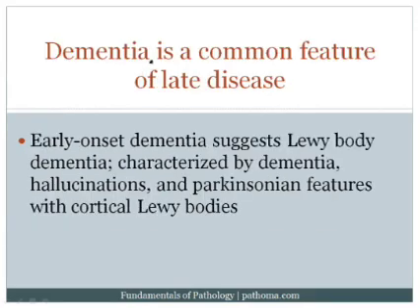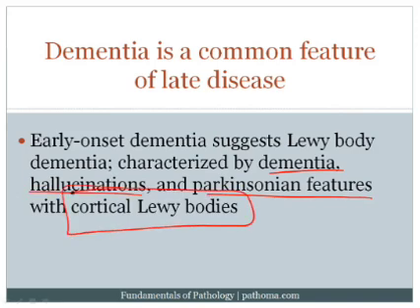Over time, patients with Parkinson's can develop dementia. It's relatively common. However, it is seen late in the disease, for example, years into the disease. If a patient has early onset dementia, for example, within the first year of diagnosis, that suggests a different disorder, which is called Lewy body dementia. And what's important about Lewy body dementia is that, of course, you get dementia with Parkinson's-like features. They can also have hallucinations. However, they get cortical Lewy bodies, which means that they have a lot of Lewy bodies within the gray matter of the cortex. And of course, when you knock out the cortex, that's what's going to give you the dementia.